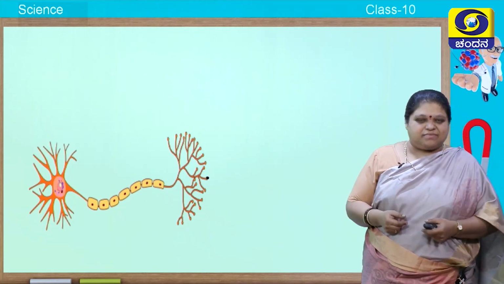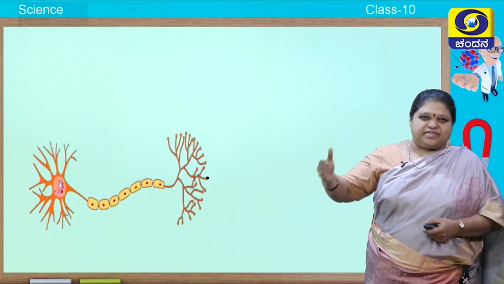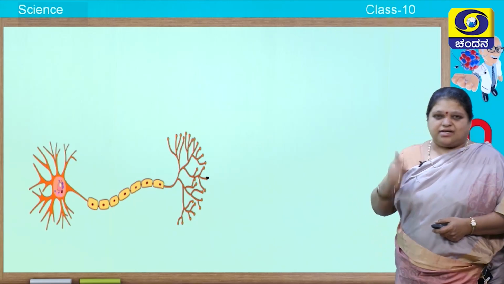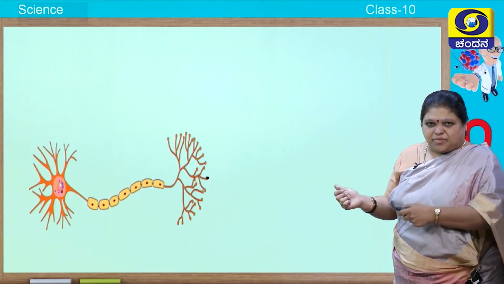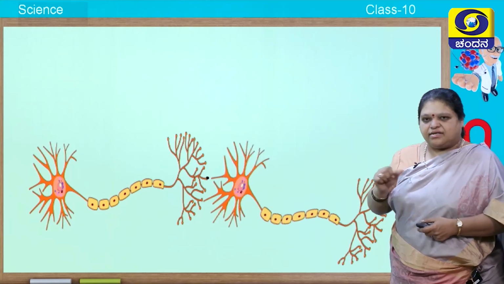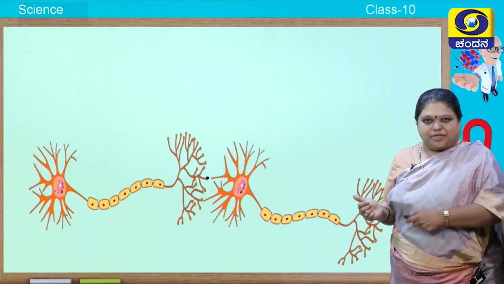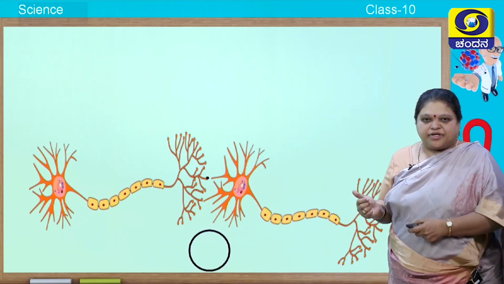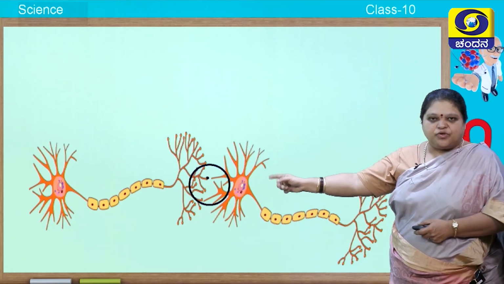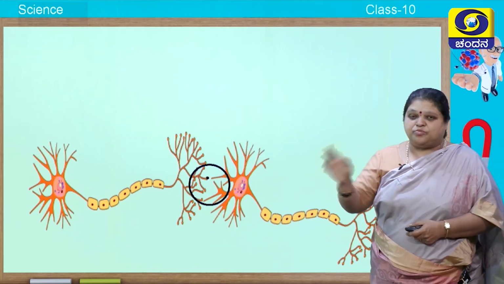Nervous system means there are several neurons in it. They are each connected with each other. Let us see how the connection is present. Here I have shown you a diagram of a neuron. You know how the impulse moves in that. Next to that, I have kept another neuron in the pictorial representation, but you can see that there is a small gap between the two neurons. So, how does the impulse move between them?